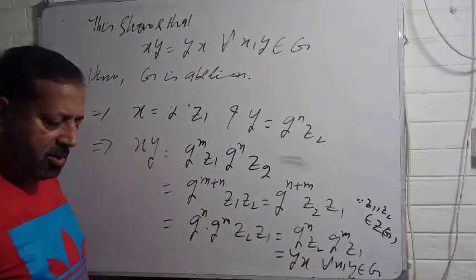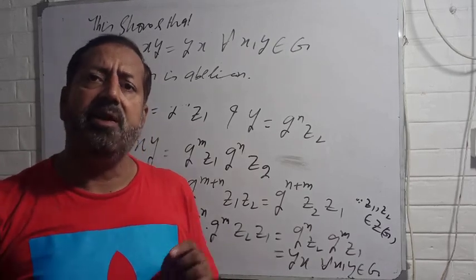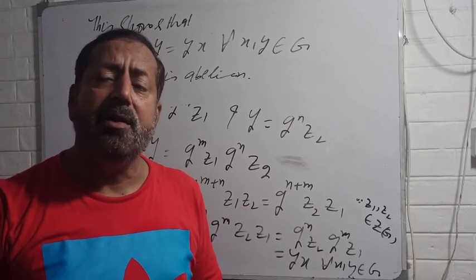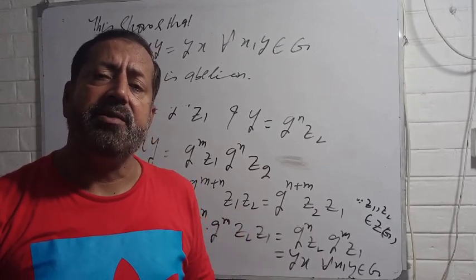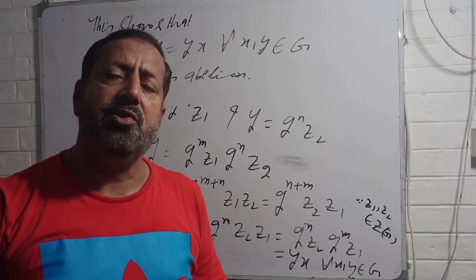Okay, so whenever you want to check whether your group G is abelian or not, you find the factor group G by center of G. First find the center of the group, then find the factor group. If it is a trivial cyclic or any other cyclic, then G must be abelian.